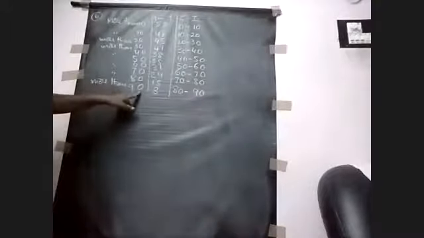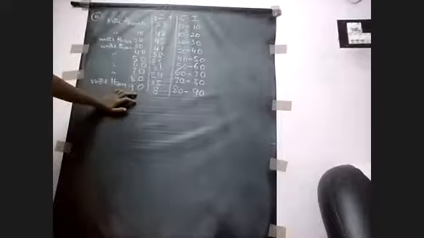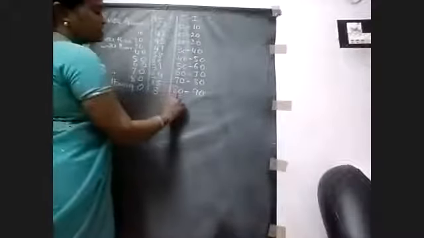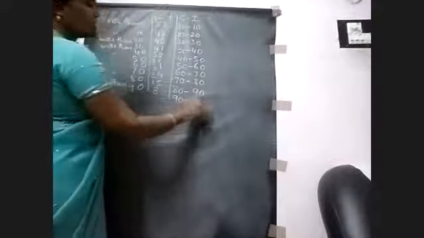See here, more than 90. So for the last class interval we got 80 to 90, so we have to take another one, that is 90 to 100.